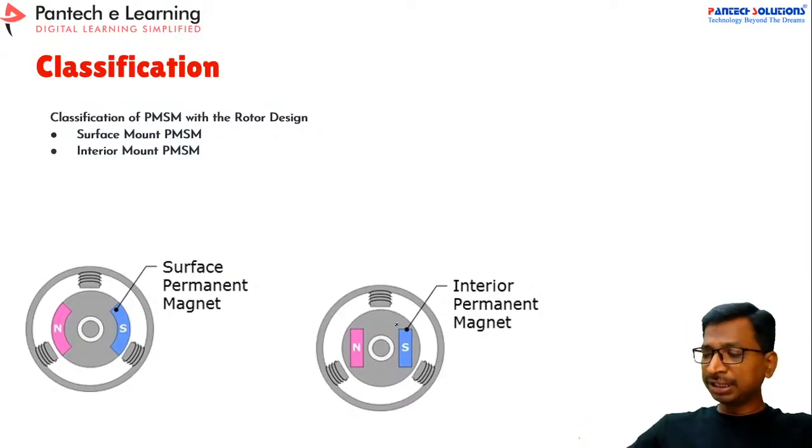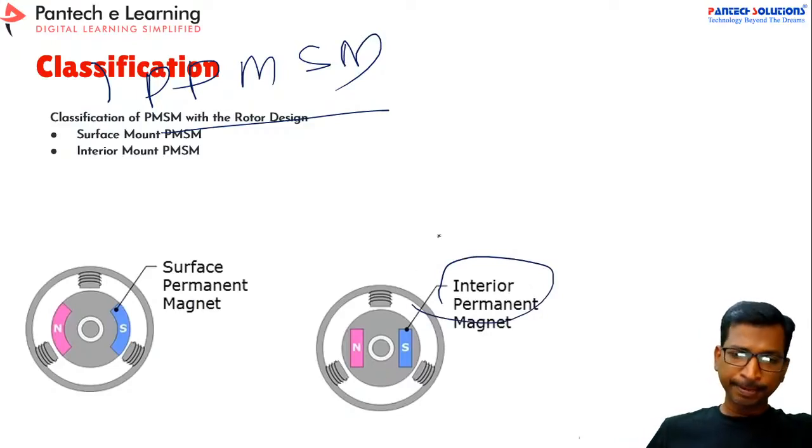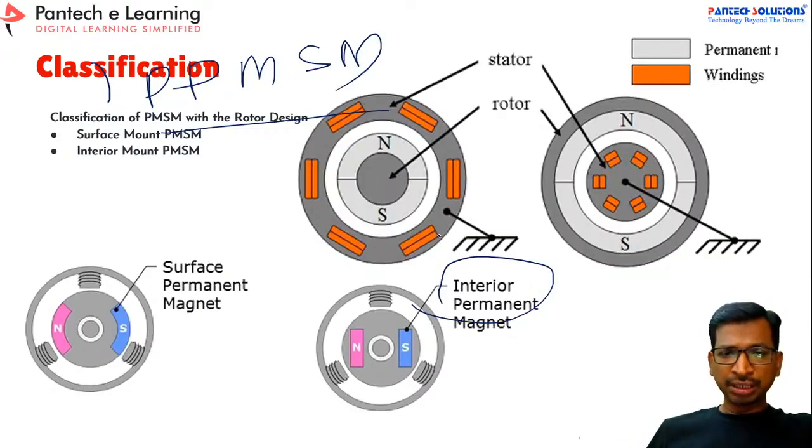The latest EVs all come with the interior permanent magnet synchronous motor, so people will mention it as interior permanent magnet PMSM, right? Tesla motors come with this kind of motor only.